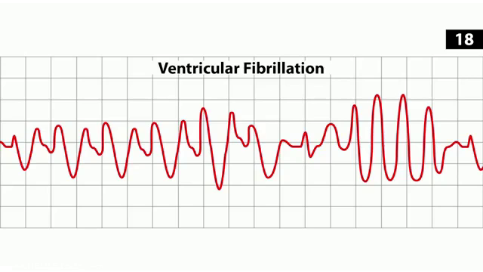So this is a completely erratic rhythm with no identifiable waves. So remember when we talked about AFib looking like kind of a quivering pair of atria, not doing much, not making good contractions? Well, imagine what would happen if you had a pair of quivering ventricles without normal contractions.